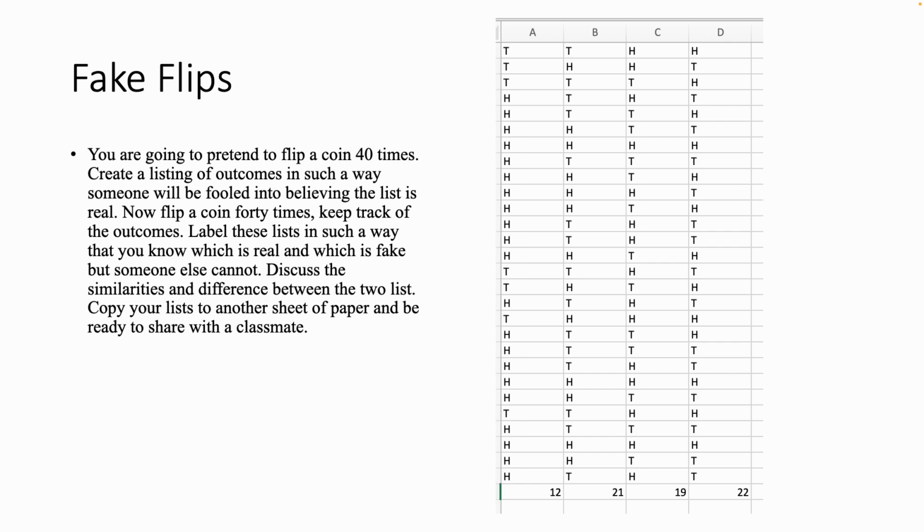Now, if you're in my class, I'm going to create this as a discussion board and ask people to answer this, and I'll give my class the answer. But here in this setting, I'm not going to do that. I'm going to ask you to pause and look through these columns of flips here. This is 20 flips, this is 40 flips here. And I want you to try to identify which column represents the real flipping of the coin. And the numbers down at the bottom represent the number of times tails occurred in each of those flips.